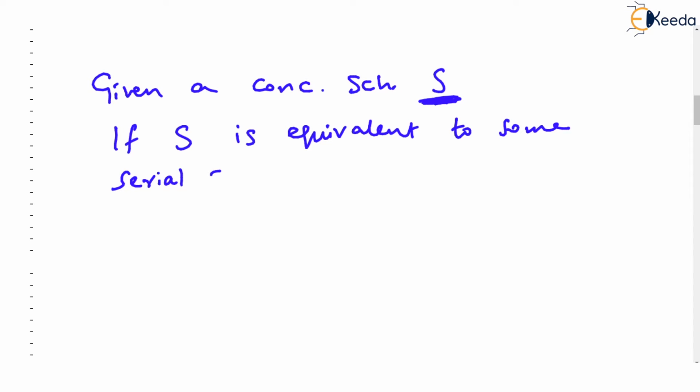And if this S is equivalent to some serial schedule, then the concurrent schedule S is serializable, we say.